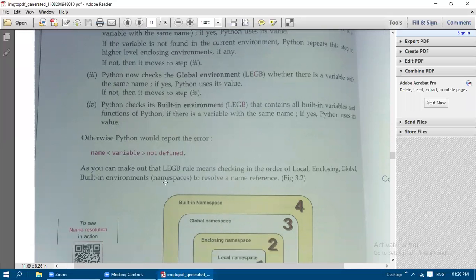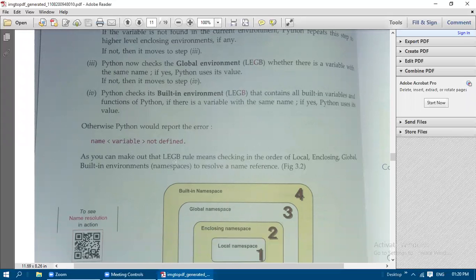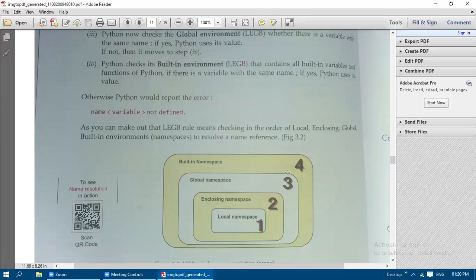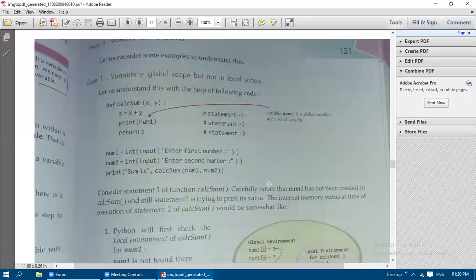A NameError will be produced. So as you can make out, the LEGB rule means checking in the order of local namespace, then enclosing, then global, and fourth the built-in namespace to resolve a name reference. It checks in this order only.